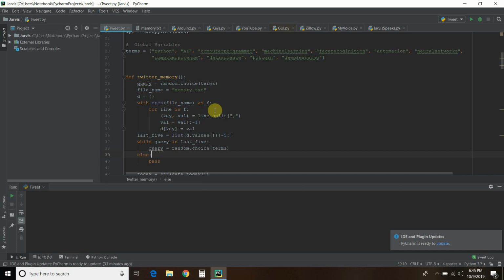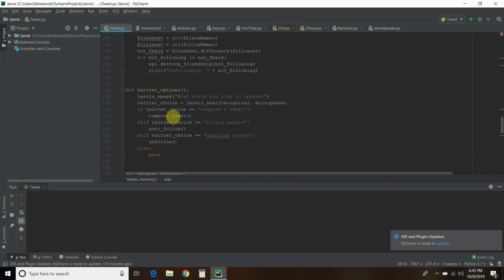In this video, I'm going to show you how I added memory to the Twitter bot so it doesn't auto-follow and retweet the same hashtag too frequently. Also, I'm going to show you how I can thank new followers. Both of these functions require the bot to have a memory. So let's check that out.